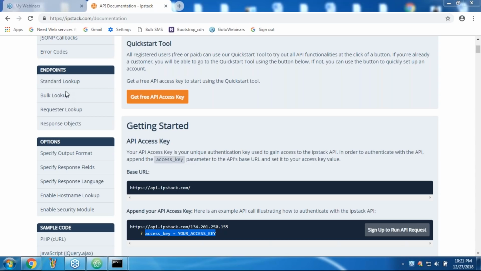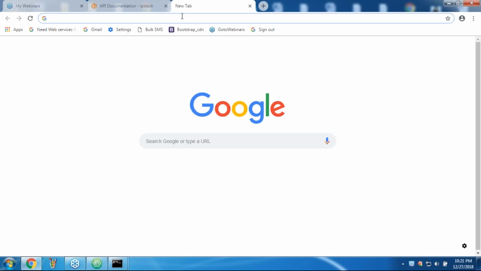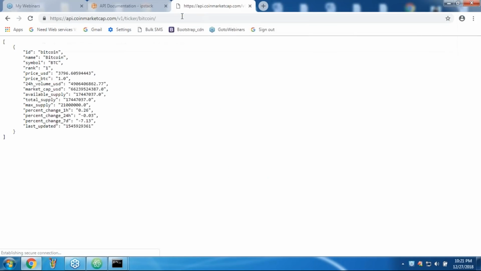Yeah, Vaishnav, what does it mean? Is it the same? Yeah, have you observed? If you want to know the Bitcoin price, I have to send this base URL. Are you seeing, right? It is the JSON response.